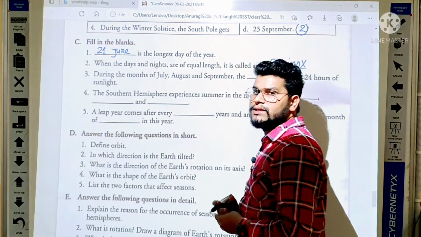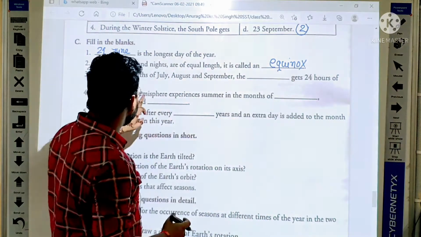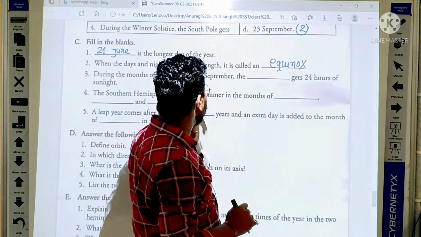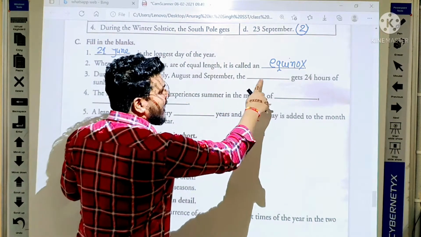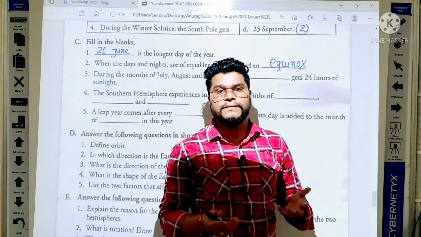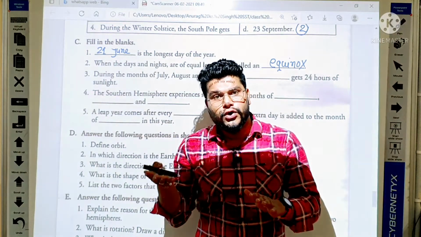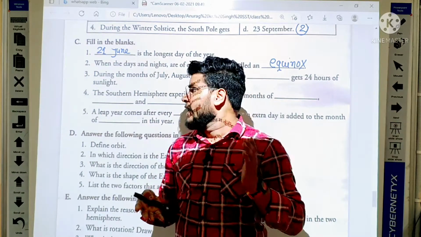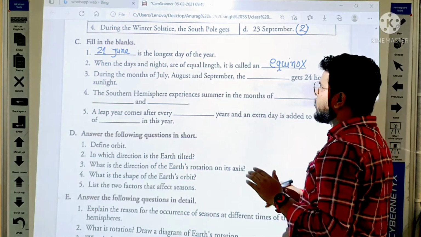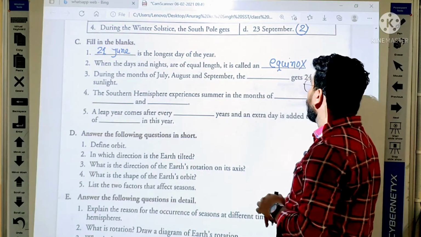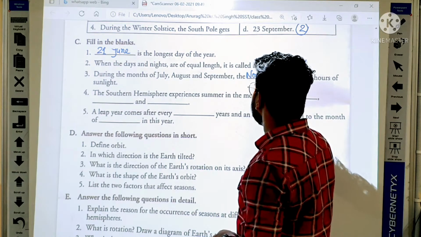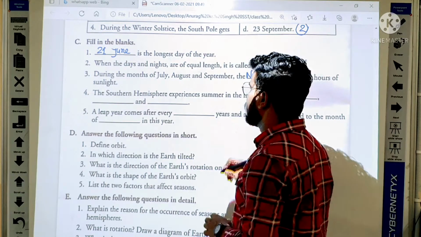After first and second, come on the third one. During July, August and September, the dash gets 24 hours of sunlight. It means you have to write about northern hemisphere or southern hemisphere. As you know, in the months of July, August and September, the northern hemisphere gets 24 hours of sunlight. So here the answer is northern hemisphere.